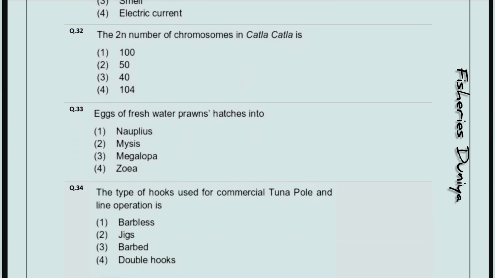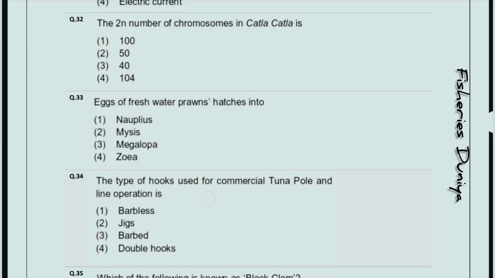The 2n number of chromosomes in Katla is. So the correct answer is option number 2, 50. Eggs of freshwater prawns hatch into. So the correct answer is option number 4, Zoea. The type of hooks used for commercial tuna pole and line operation is. So the correct answer is option number 1, barbless.